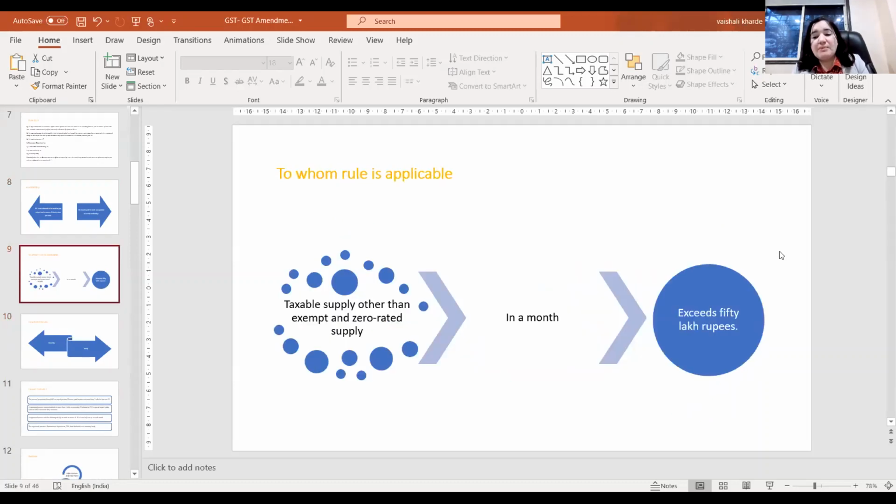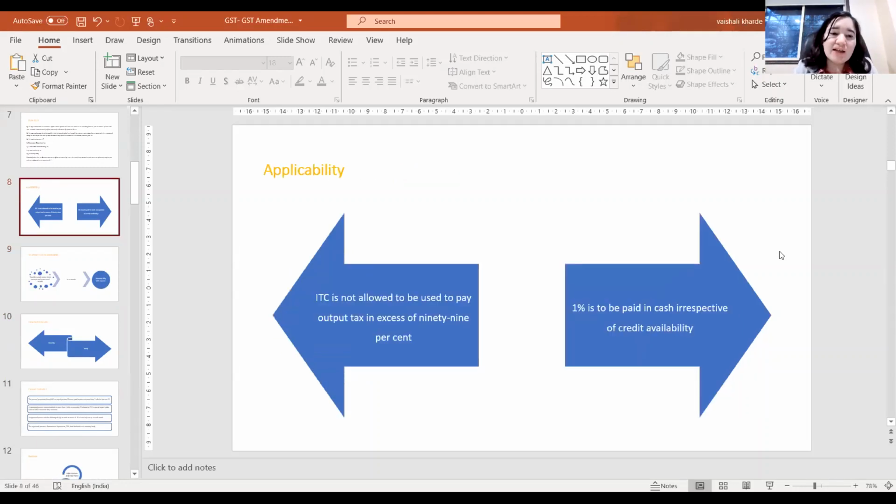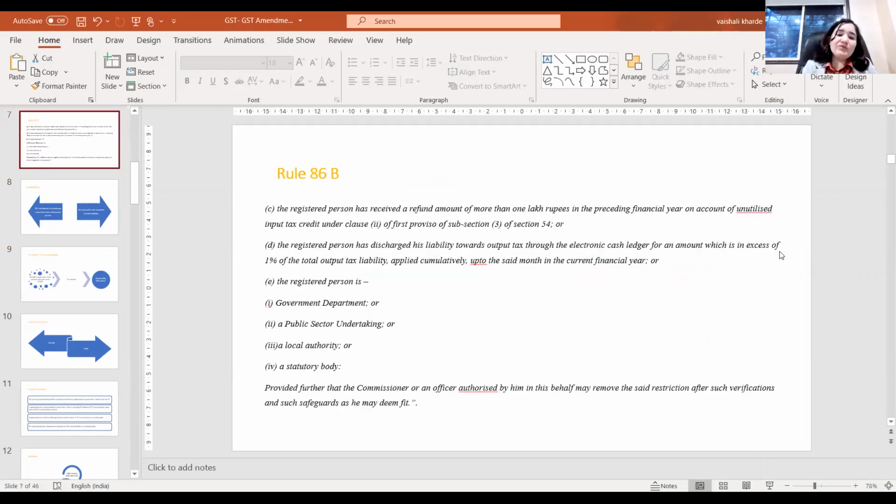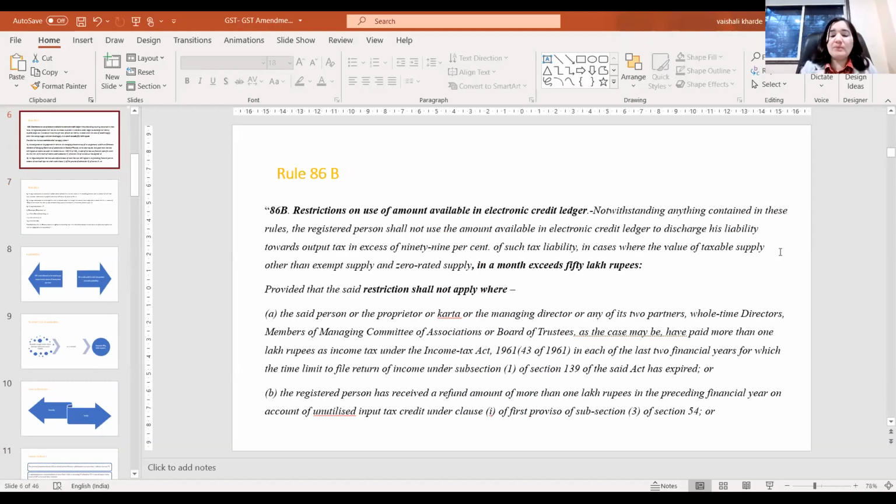Whether this is applicable yearly, that means if at any one point of time your taxable supply exceeded 50 lakh, then in each and every month it becomes applicable, or it is applicable only for the month wherein taxable supply exceeds 50 lakh. So friends, again, as there is a lot of confusion in GST law, this is one more confusion, because 86B doesn't say anything about the methodology for the computation.